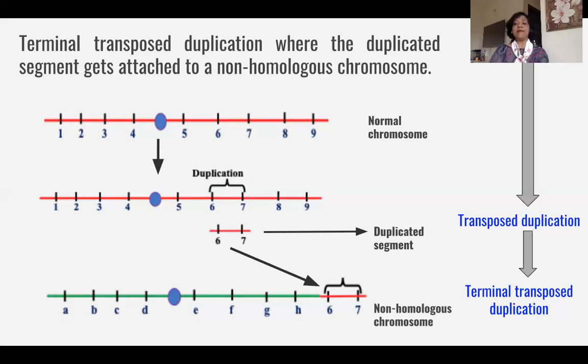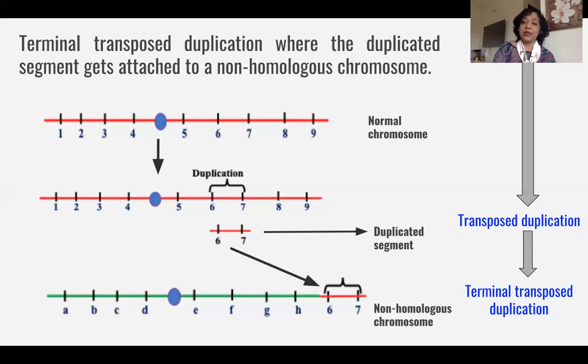So students, if we have to understand this particular diagram in front of you, first you say that it is a chromosomal aberration, it is duplication, it is interchromosomal duplication. Sorry, I made a mistake at first.